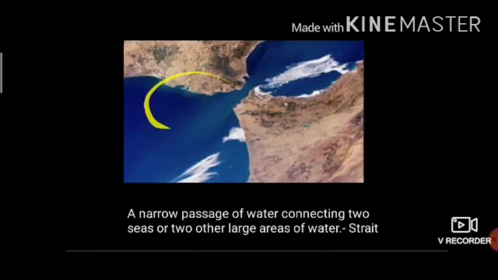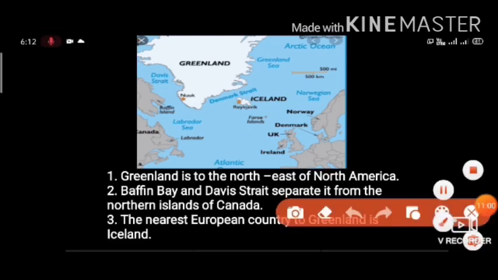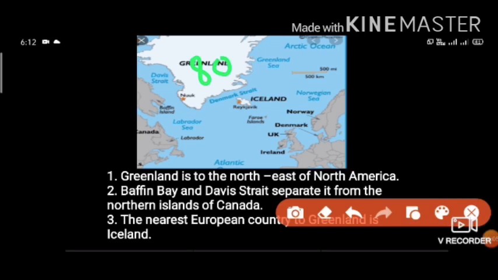Nuuk. Now about 80% of the area is covered with ice and snow. The southwestern coast, where most people live, is the warmest part of Greenland. This part is the warmest part of Greenland. Now, sometimes large chunks or sheets of ice get separated and fall down into the sea. So these are the icebergs. You must be thinking, what are icebergs? For that, see the next slide.